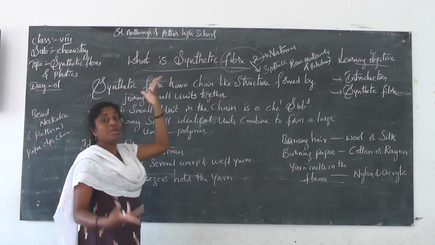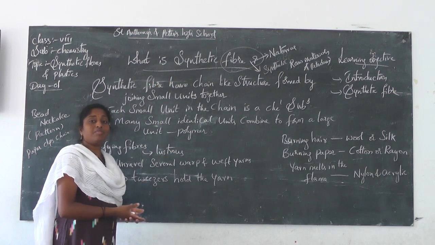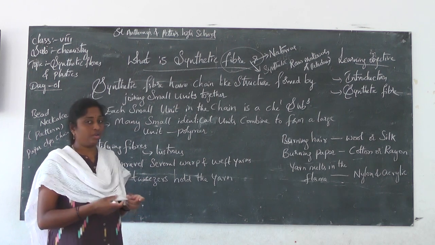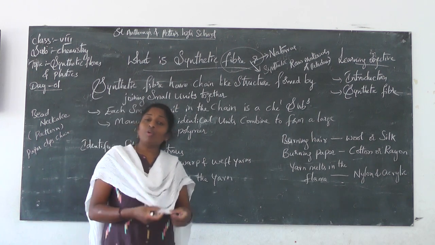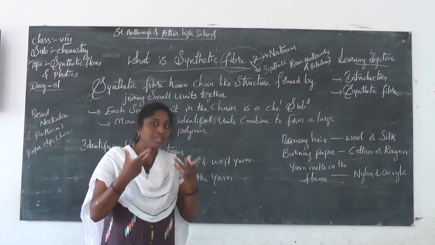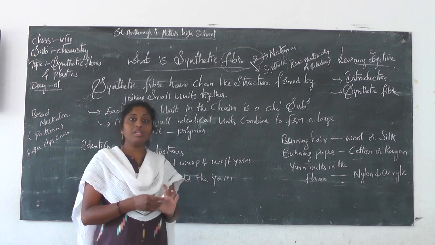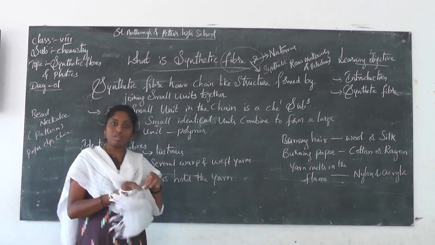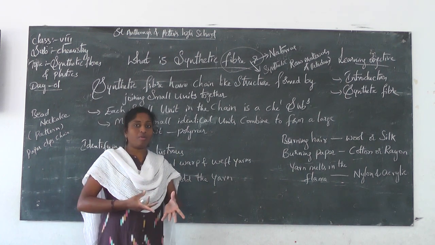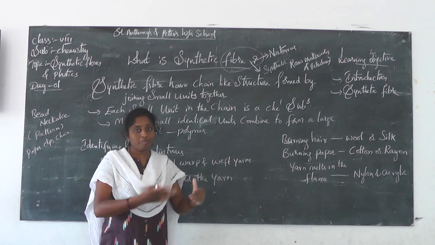Now the question is, from synthetic fiber only the cloths will be prepared? No. Even the household materials are also prepared from synthetic fiber. Cloths like nylon, rayon, and the same way even household articles are prepared.